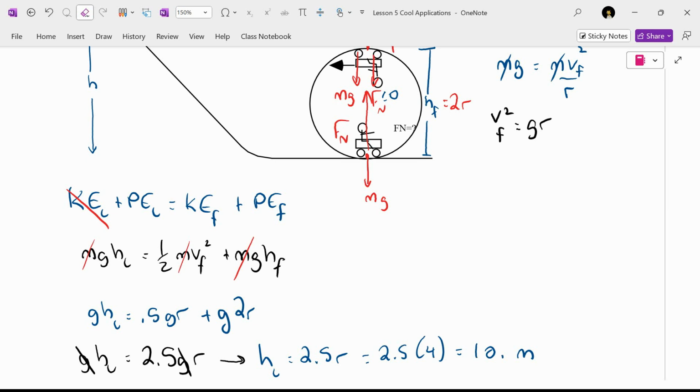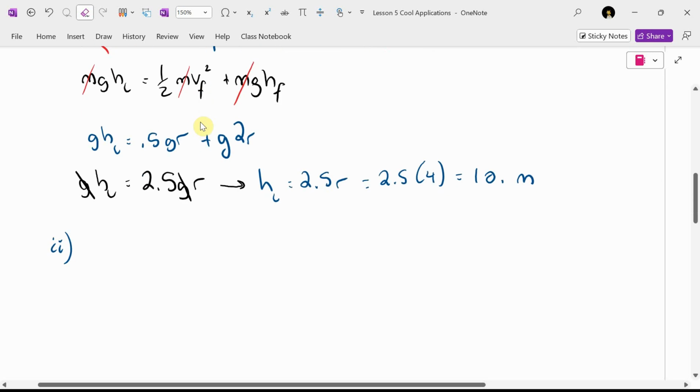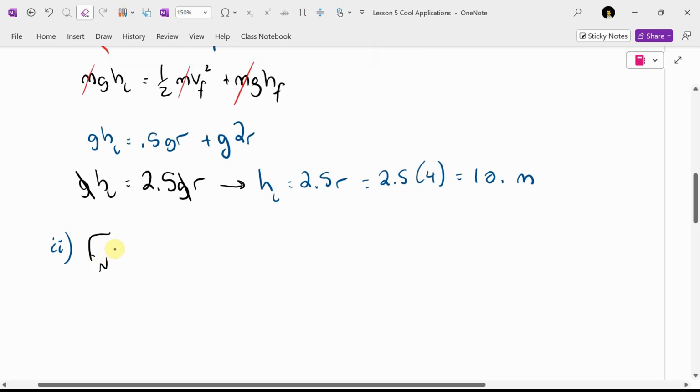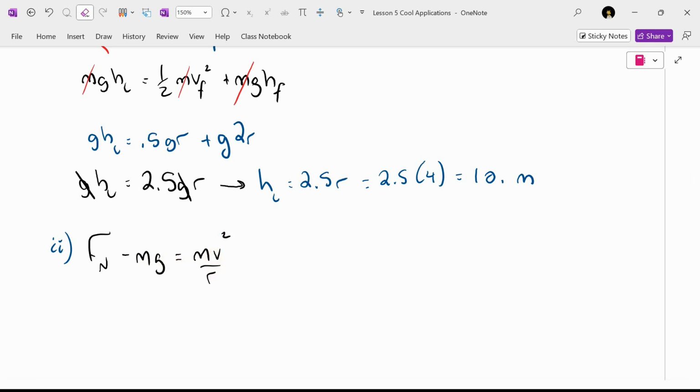Who's losing? What's that going to equal? What path are we tracing out right at the bottom there? A circle. So it's going to look like this. Normal force minus mg equals mv squared over r.